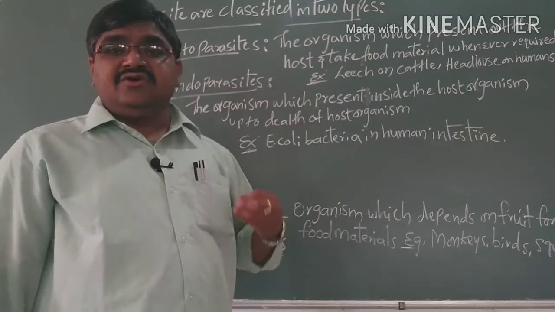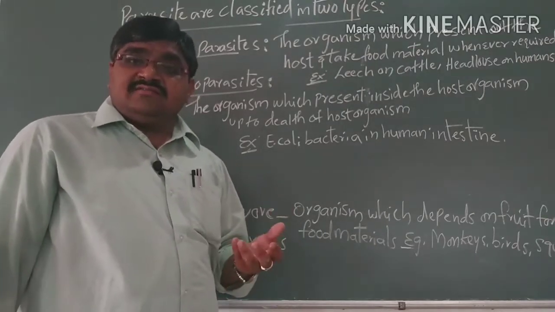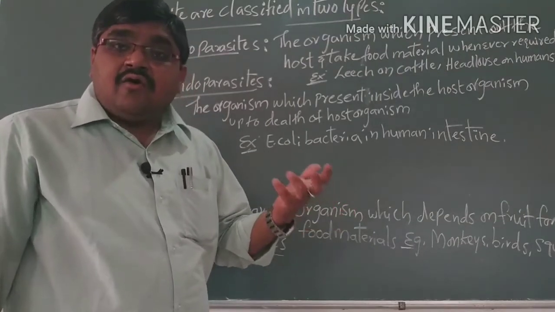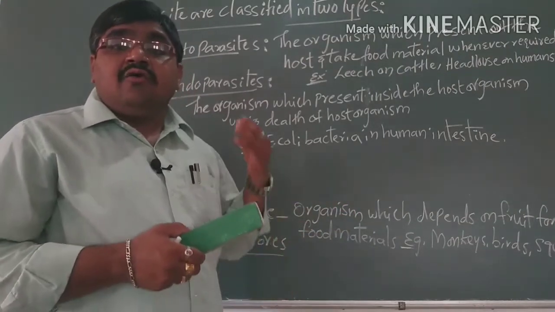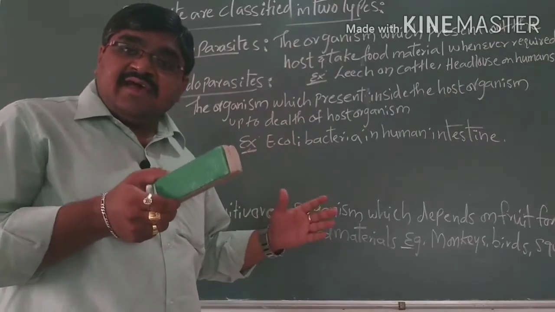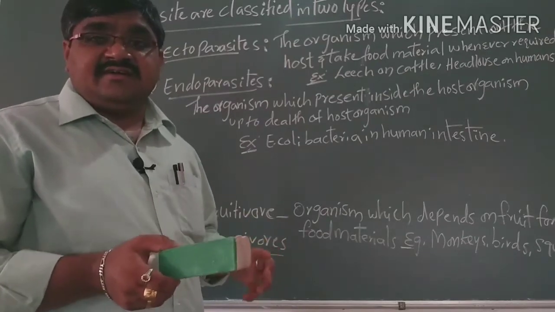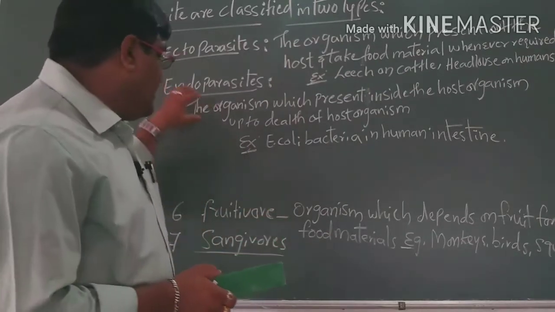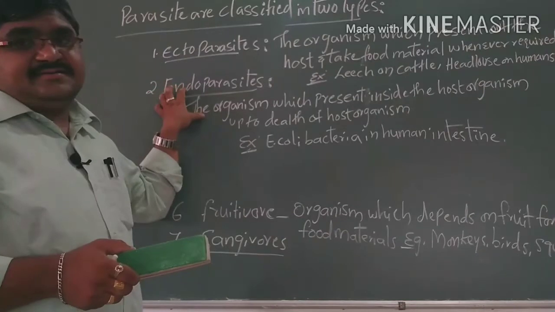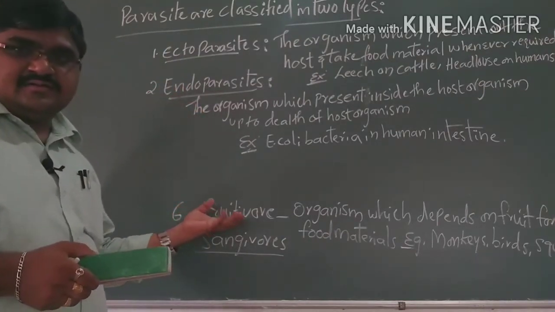They continuously take the food material from the intestine of humans up to the death of the host organism. When the host organism dies, the parasites also die. Such parasites are called endoparasites.